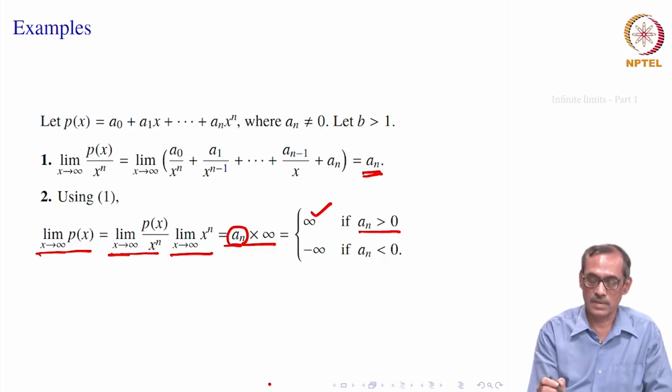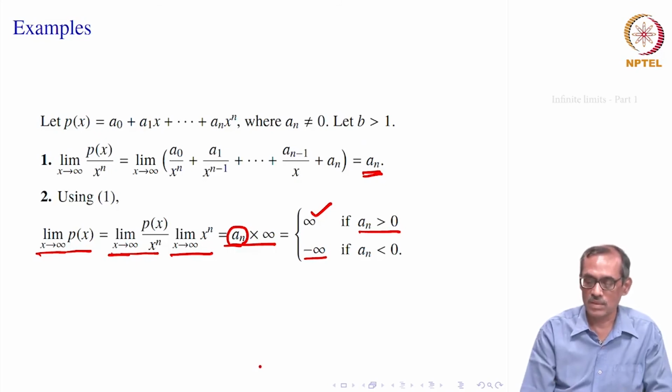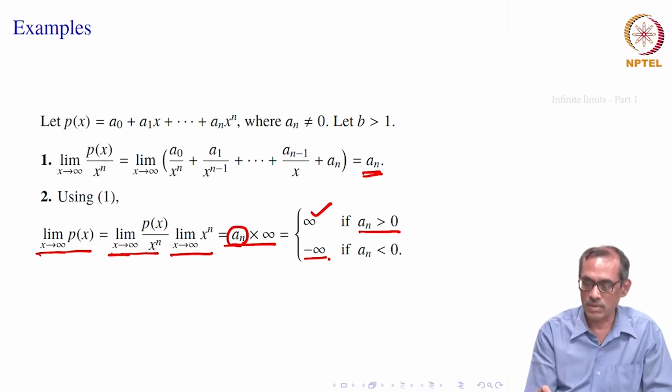So, it goes to minus infinity, provided you have a delta greater than 0 so that if x is bigger than delta, this is bigger than m divided by minus a n. So, m divided by a n, again a n is multiplied. So, that makes f of x less than minus m. So, then it will be minus infinity, which we write a n times infinity, or minus a n times infinity if a n is positive. So, in this case a negative number times some positive m will give you minus m.